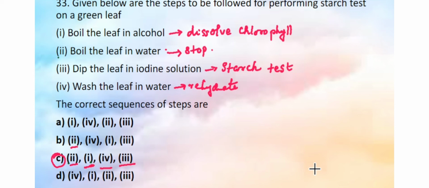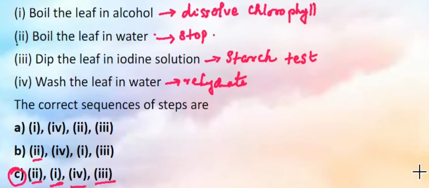Here not only the steps are important, the significance of each step is important, and why we shouldn't directly boil the alcohol on fire is also important, because it is highly inflammable. Now what is the result? We get blue-black coloration if starch is present.